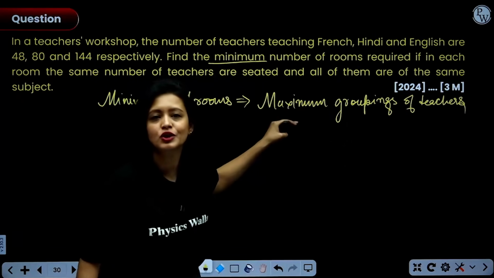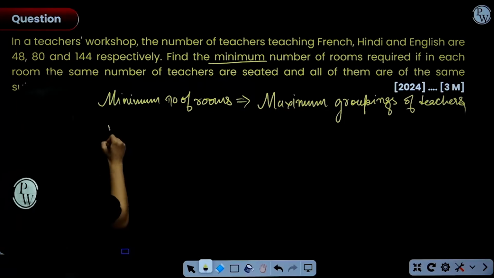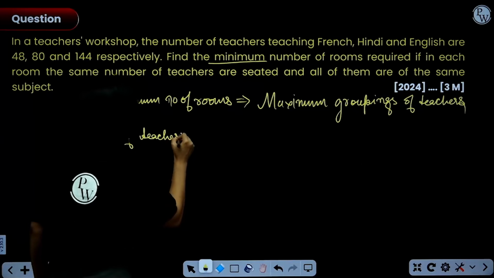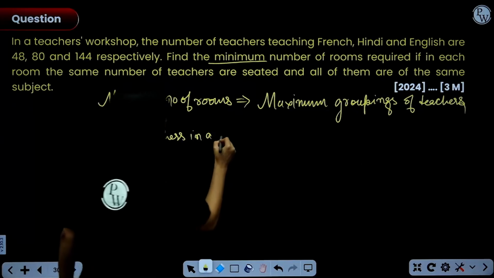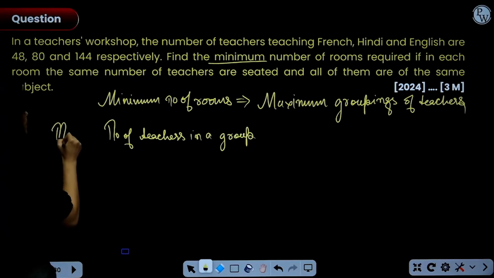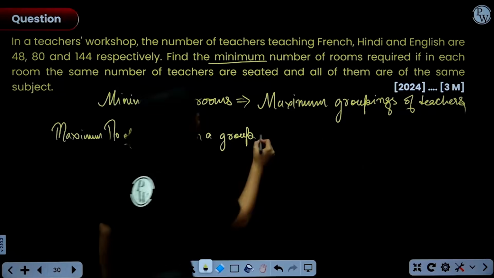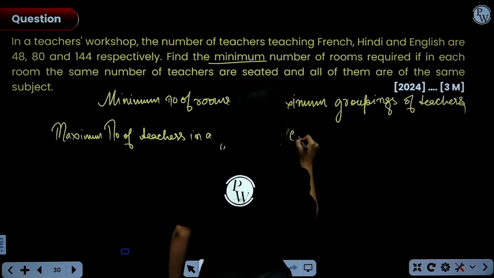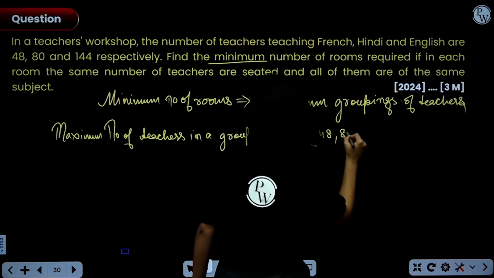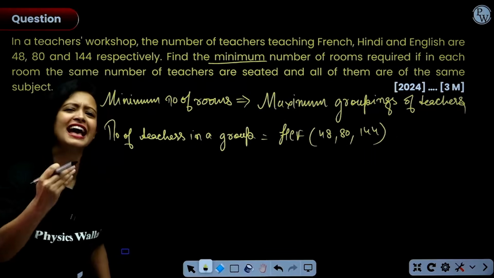So, maximum grouping of teachers. Now, here you will find what? You will find HCF, right? So, let's find the number of teachers in a group. Or we should use the word maximum here. Maximum number of teachers in a group would be what? It would be the HCF of 48, 80, 144. So, let's quickly figure out the HCF and let's answer in the comment section, everyone.